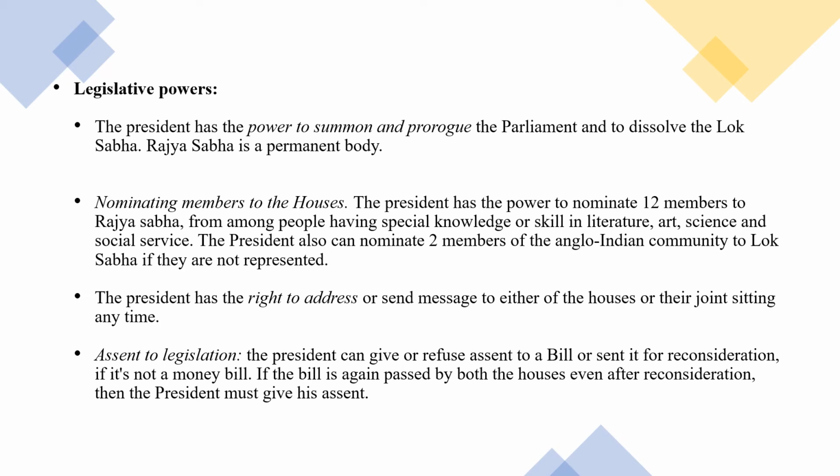Nominating members to the houses. The President has the power to nominate 12 members to the Rajya Sabha from among people who have special knowledge or skill in literature, art, science and social service. The President can also nominate 2 members of the Anglo-Indian community to Lok Sabha if they are not represented. The President has the right to address or send message to either of the houses or their joint sitting any time. Assent to legislation. The President can give or refuse an assent.